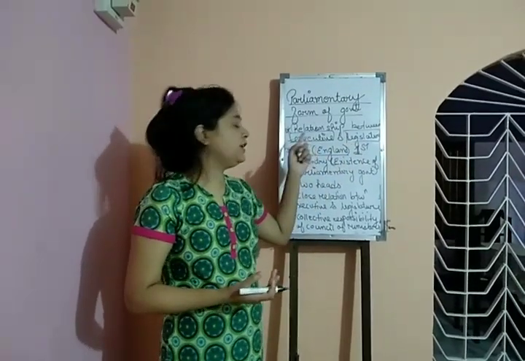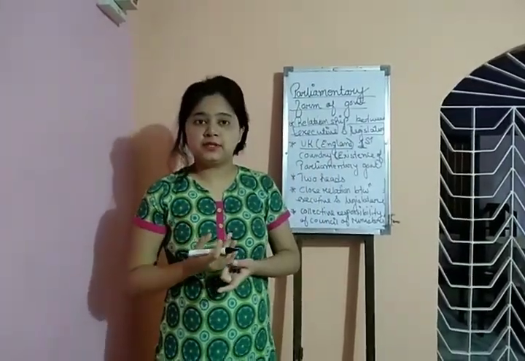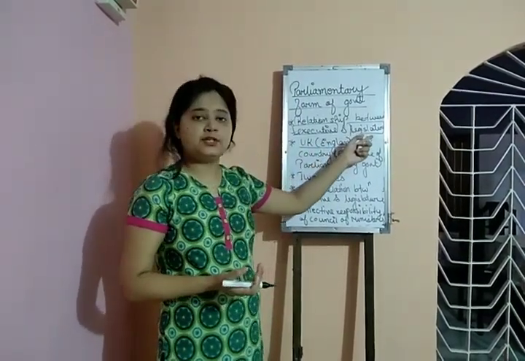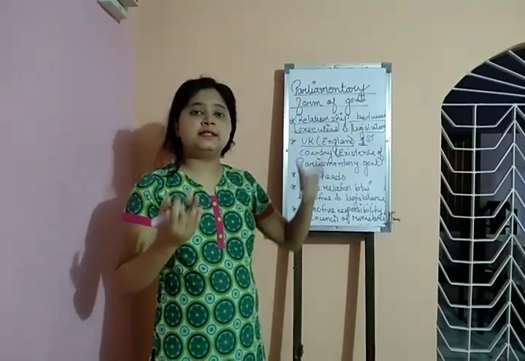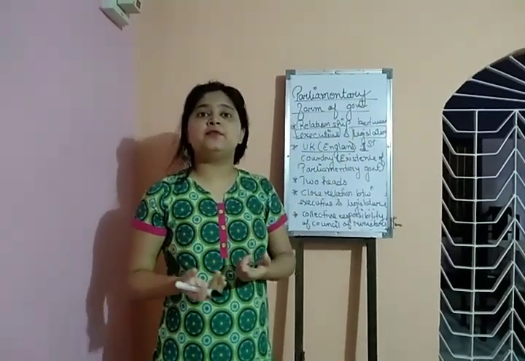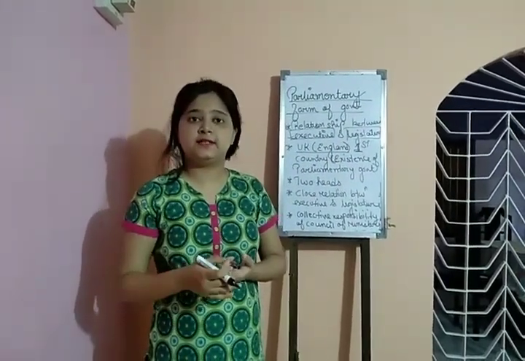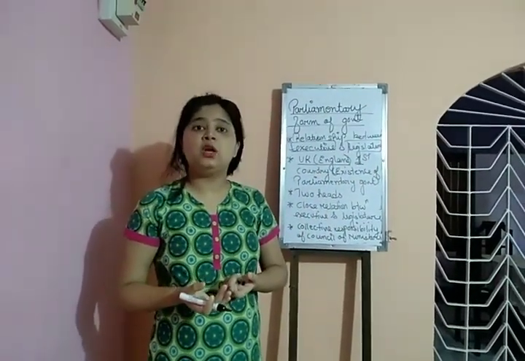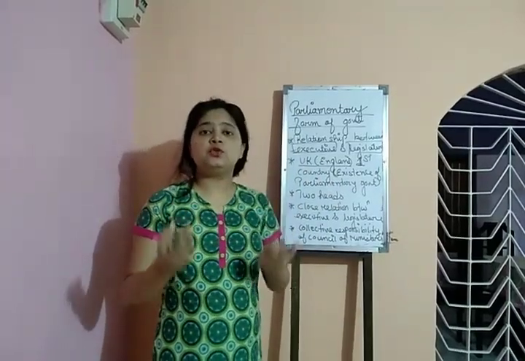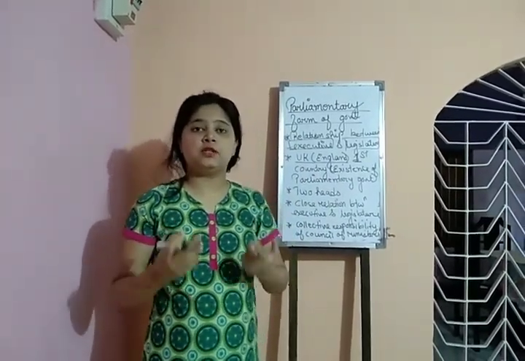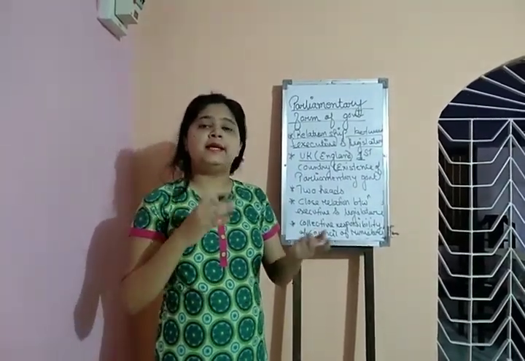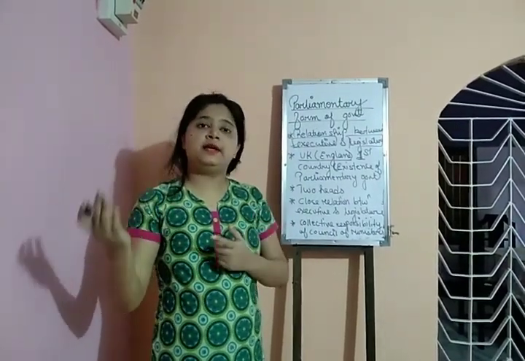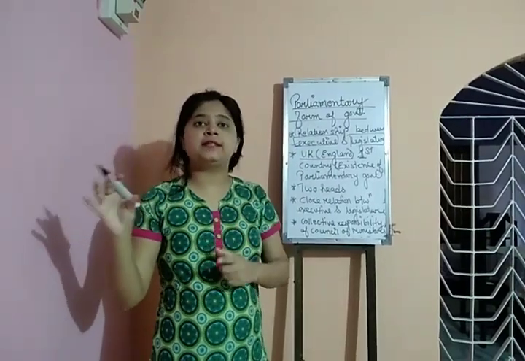What is the legislature? It is composed of Rajya Sabha and Lok Sabha and different legislative assemblies, and it is mainly responsible for making laws. The judiciary is composed of the High Court and Supreme Court, and they are mainly related to justice and judicial activities.